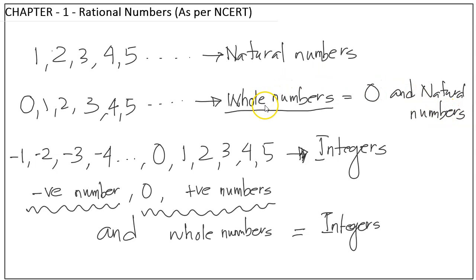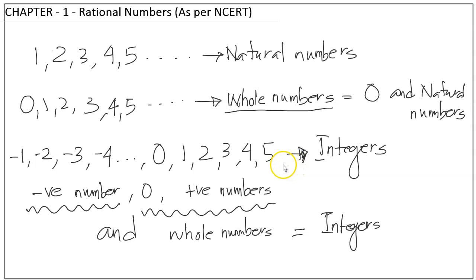Similarly, all whole numbers will come within integers, but all integers won't be whole numbers, because integers include negative numbers also, and whole numbers don't contain negative numbers. These kinds of little tricky questions might come, which is why I am giving you the relationship between different kinds of numbers. So till now it is clear: we have natural numbers that we count naturally, 1, 2, 3, 4, 5. Take 0 along with them, and they are called whole numbers. Along with whole numbers, take negative numbers also, and you get integers.